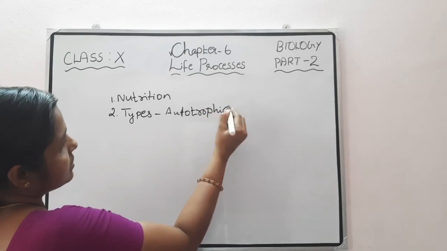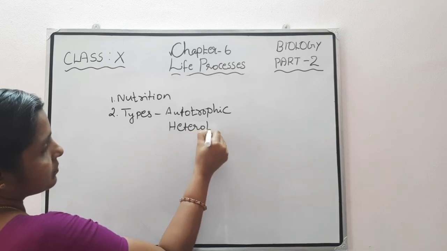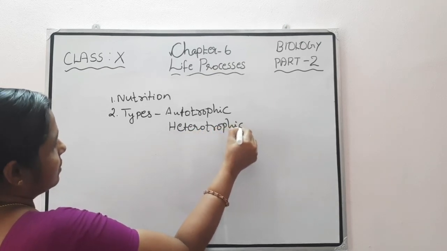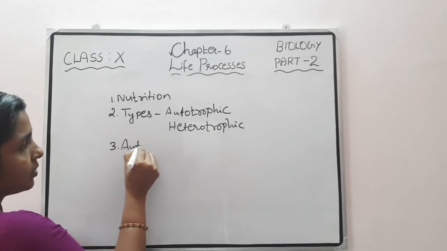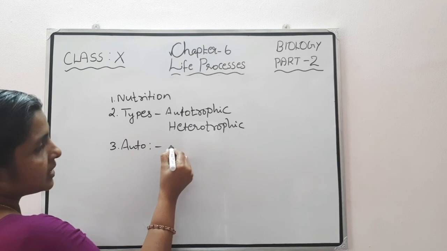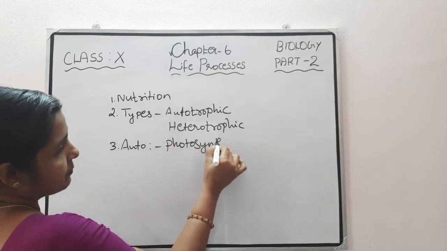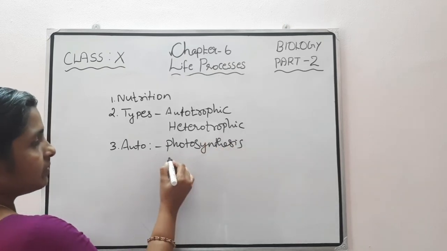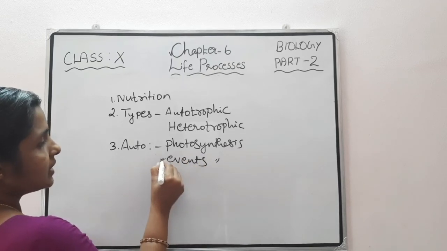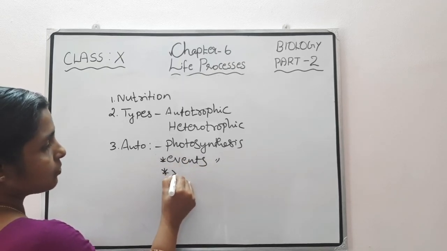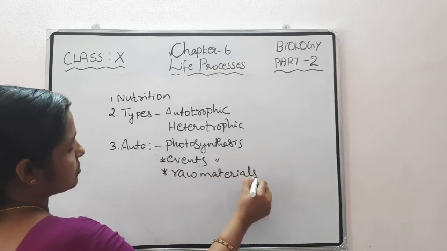Then in autotrophic nutrition, we studied photosynthesis and the events in photosynthesis. Then we studied the raw materials needed for photosynthesis.